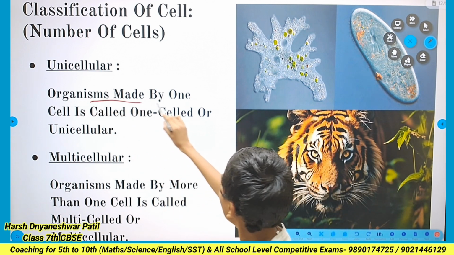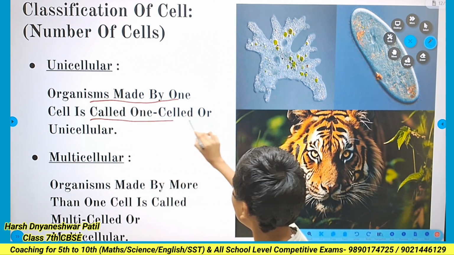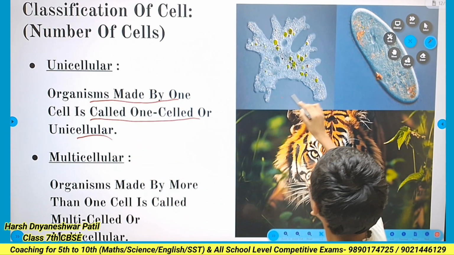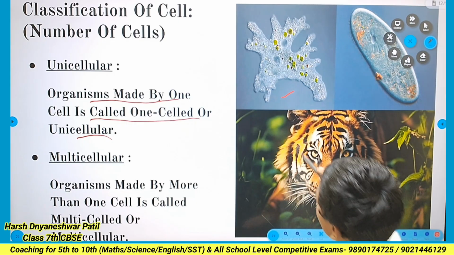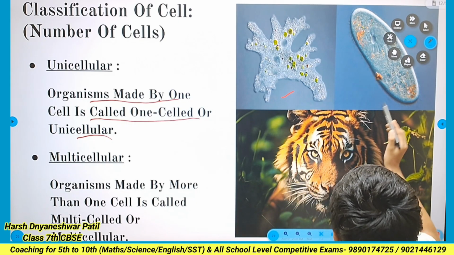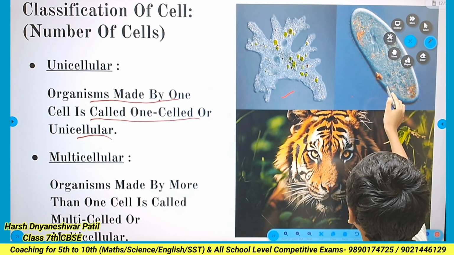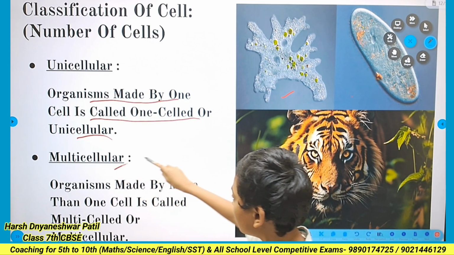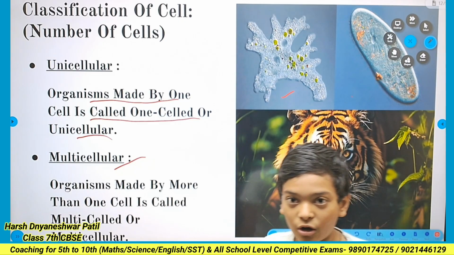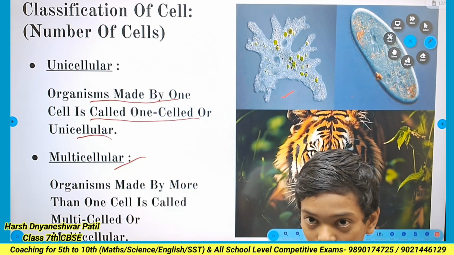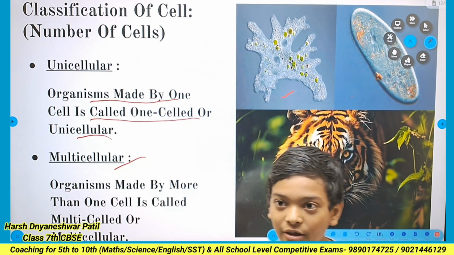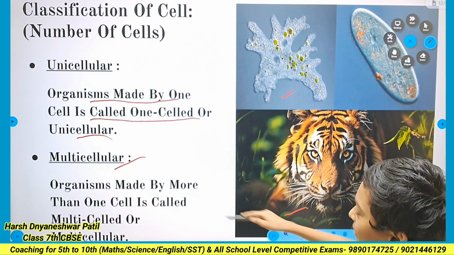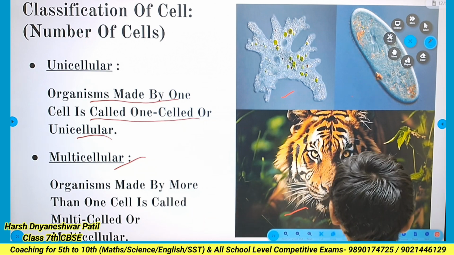An organism made from one cell is called one-celled or unicellular, like the amoeba. Here the amoeba is a one-celled organism and the second is the paramecium. It is also a one-celled organism. In multicellular organisms, the organism is made of more than one cell, called multicellular organisms, like here is the tiger. It is made of many cells.